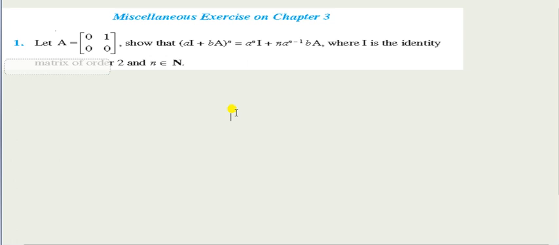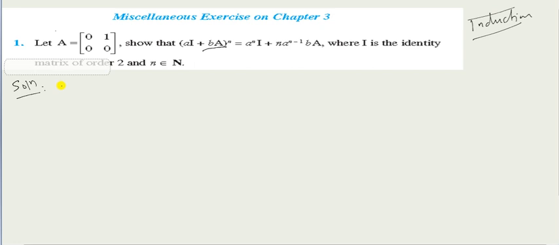So let's first look at this question. It is given A is a matrix [0 1; 0 0], and I have to show that (aI + bA)^n = a^n I + n a^(n-1) b A, where I is the identity matrix of order 2. Whenever you see this type of question related to matrices, remember only one thing: you have to solve them by the method of induction. I repeat, you have to solve them by the method of induction. You must have studied induction in standard 11, so we'll just have a reminder of that.